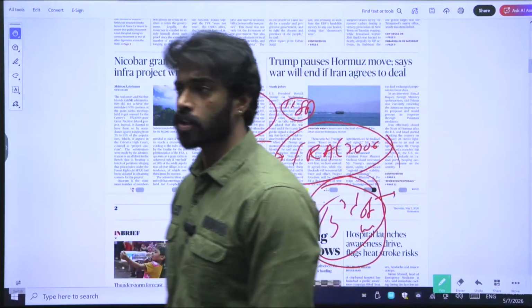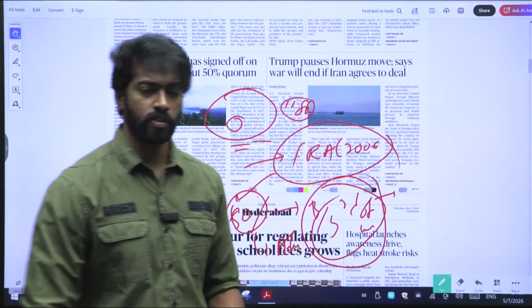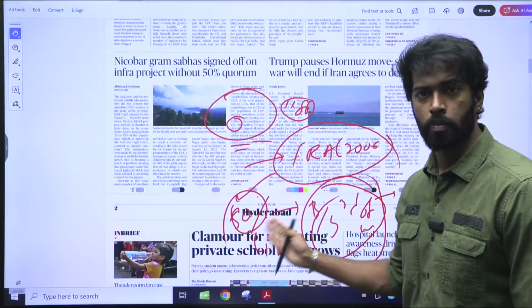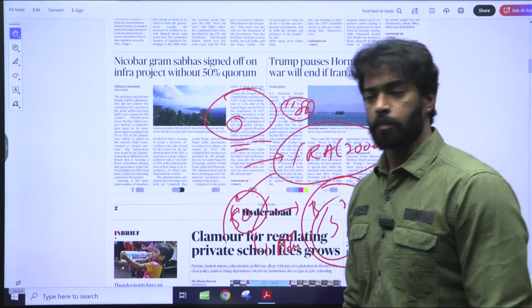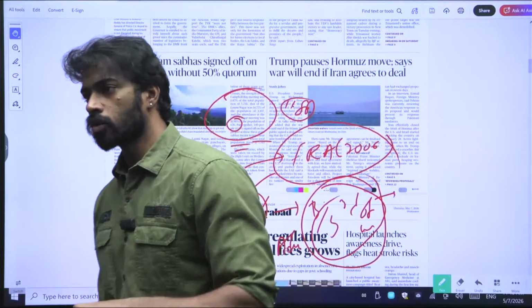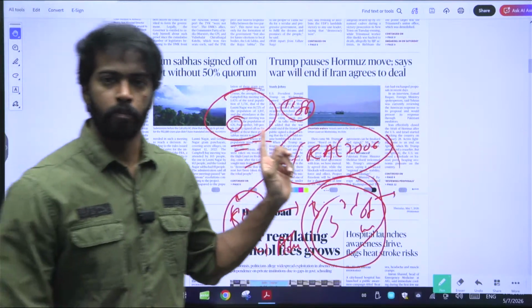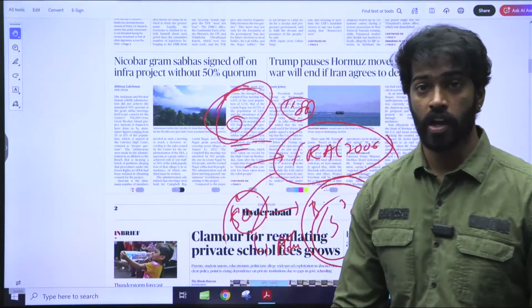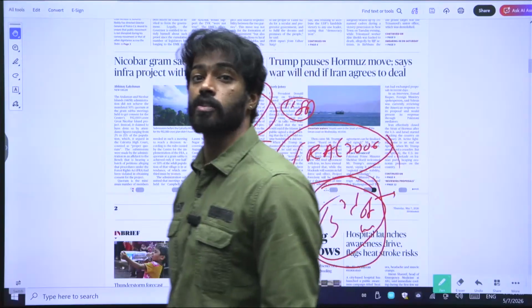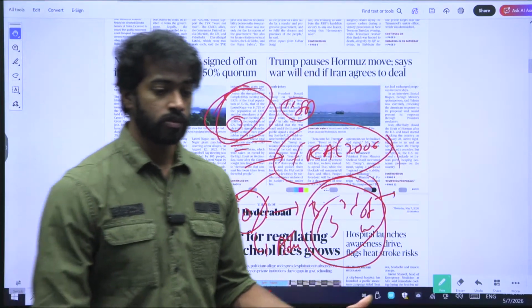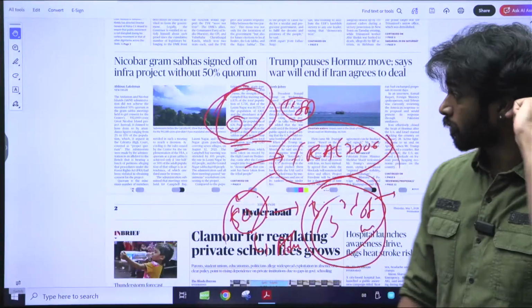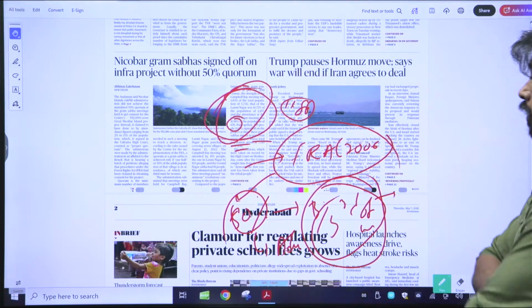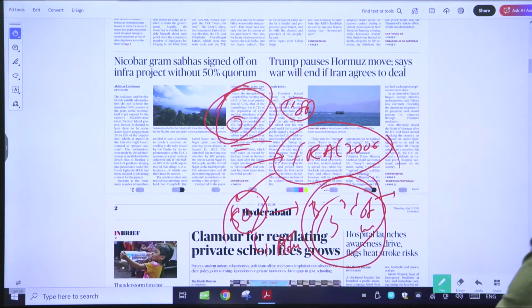And that is what is happening here, right? The Nicobar's land is there, the Nicobar's land usage of forest is there, and whenever the forest is being used, you need a quorum of 50% of the adult population, one third population of the women. But as the people were not coming or not willing to be present at the quorum, many people have ensured that that particular less population is considered valid, and they said that half of the people have given their consent. This is not right at all, right? This is the problem with some of the infrastructure projects that have been happening, right? So that is all about this particular editorial, right?